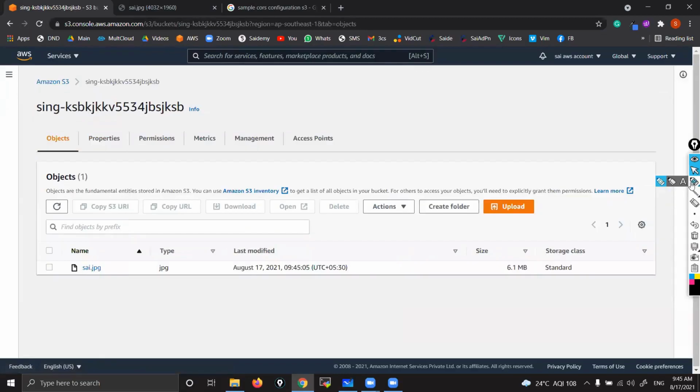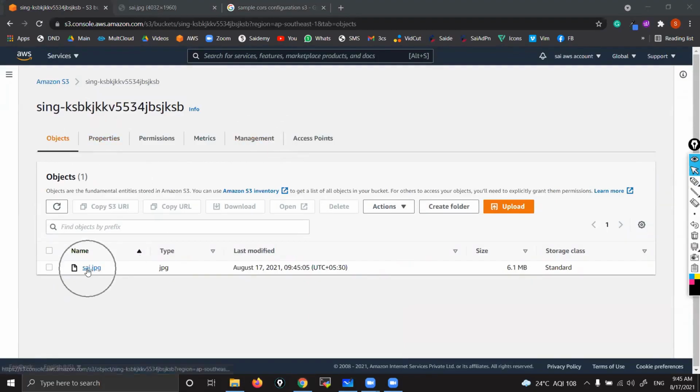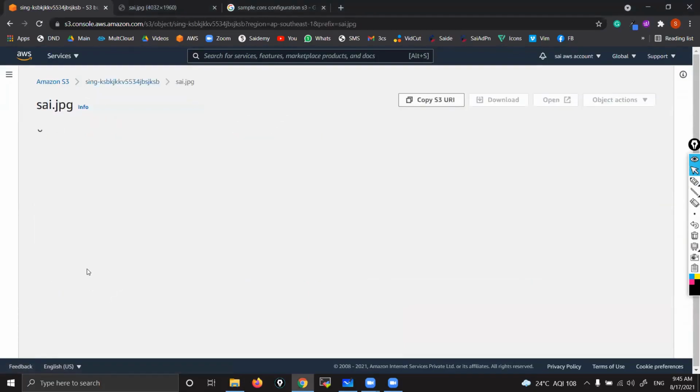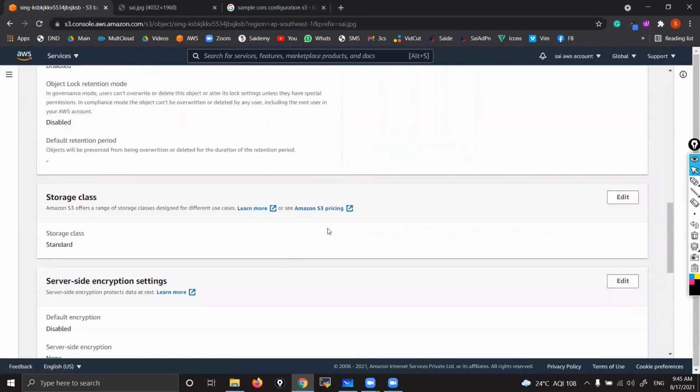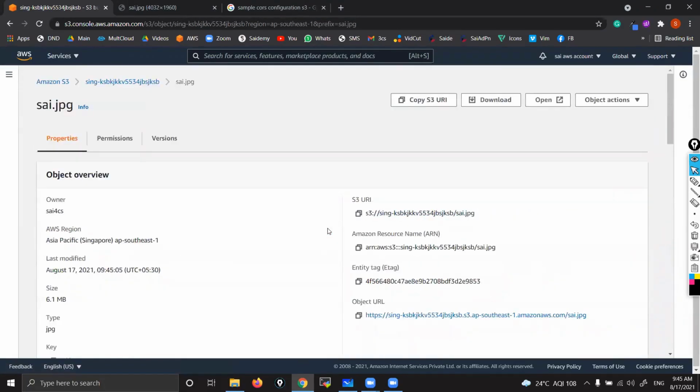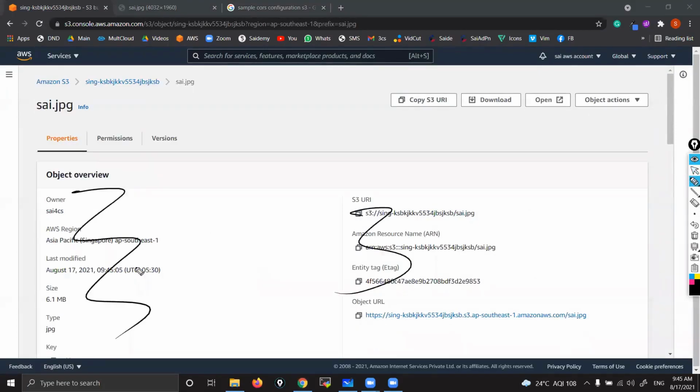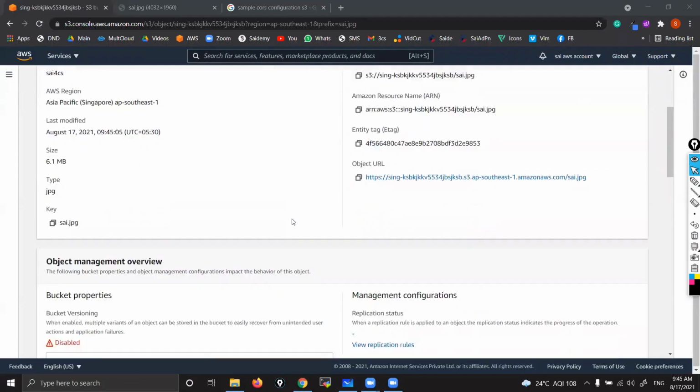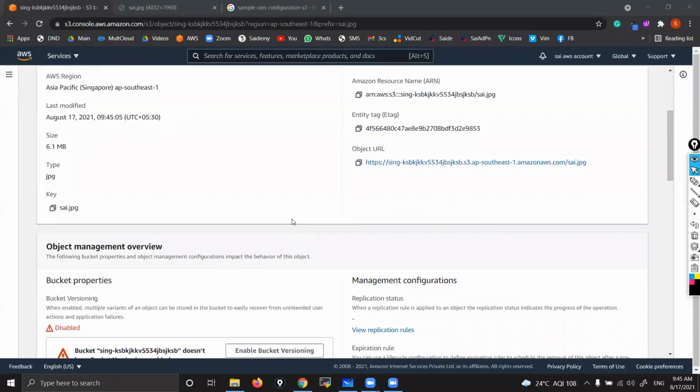Now at object level also you can see many options. I mean, no, you go inside object. These are bucket level. You go inside object. When you go inside object, yes, these are object related options. The first one is properties. It shows complete information about object properties, like the date, time, size and all, just the link that we use to access some basic information. Okay.